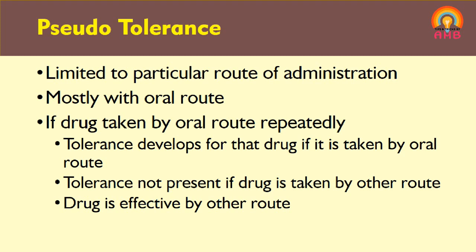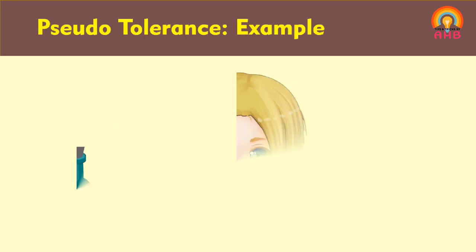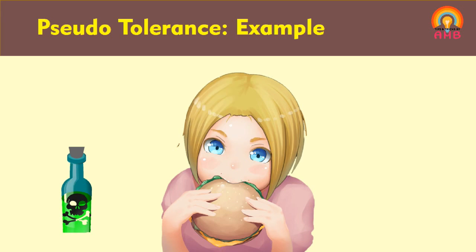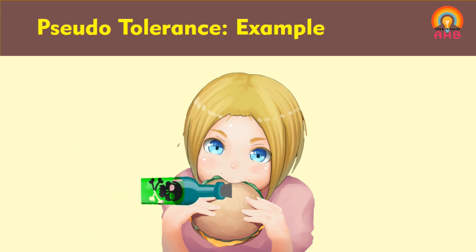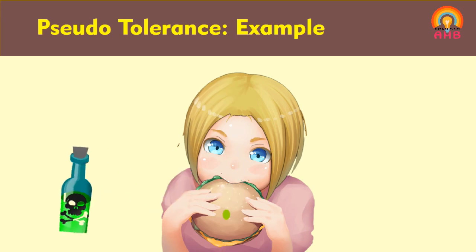This type of tolerance is called pseudo tolerance. For example, when a small amount of poison is taken by a person orally and repeatedly, the individual becomes tolerant to such poison only by oral route, and he can increase the amount of poison day by day.